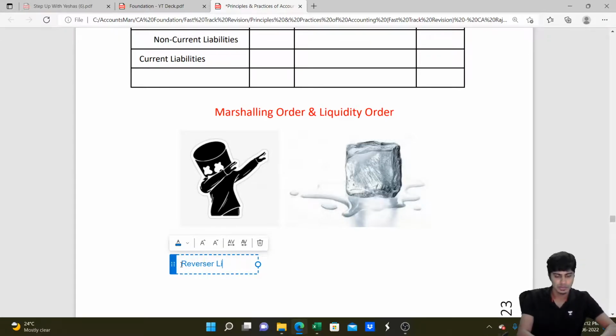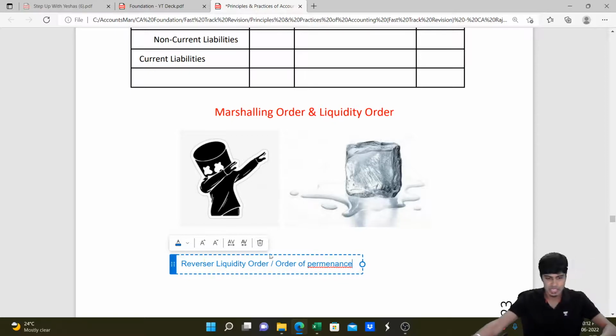Reverse liquidity order, or also called order of permanence. This is the name.